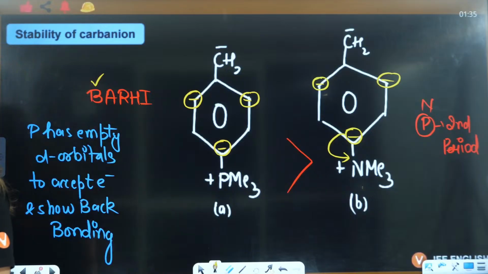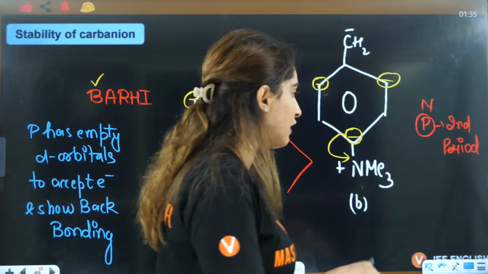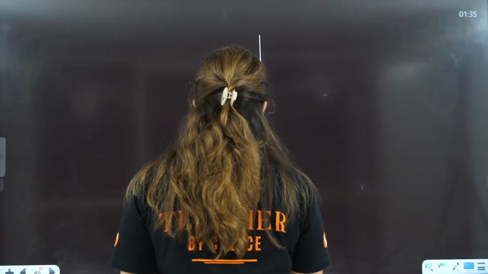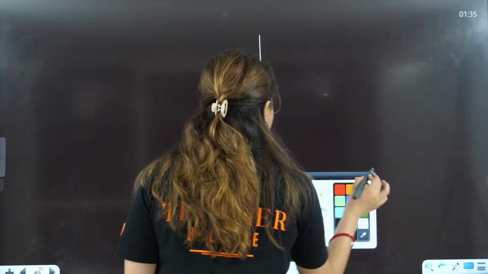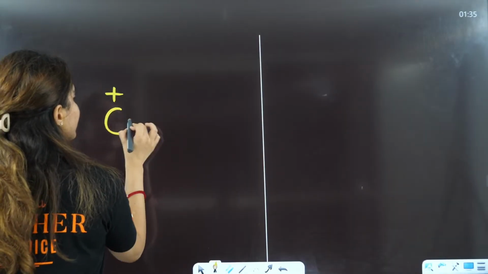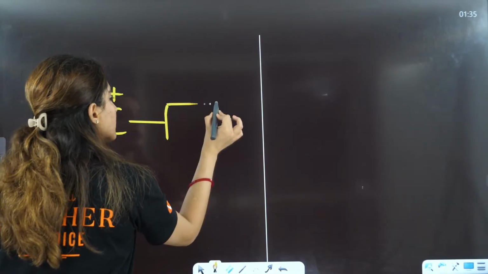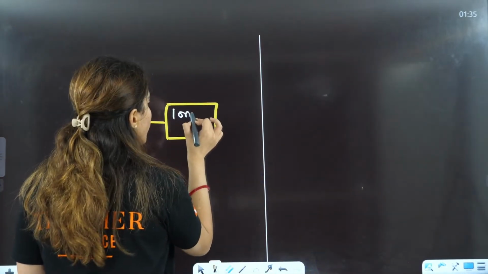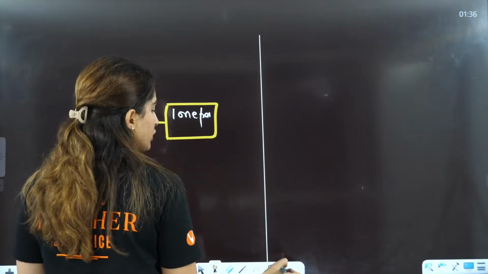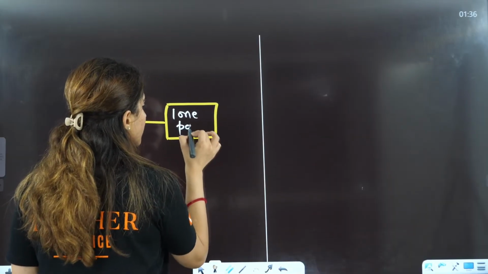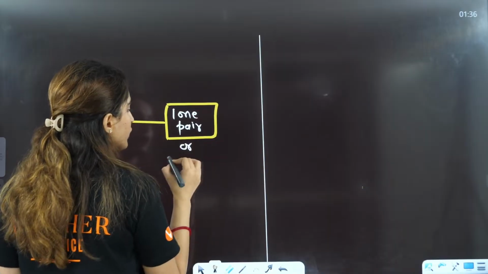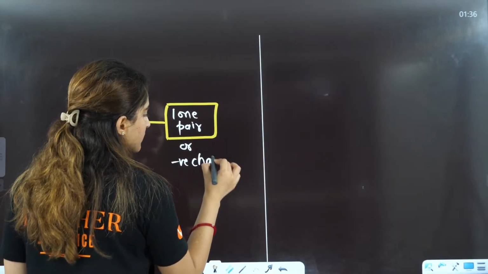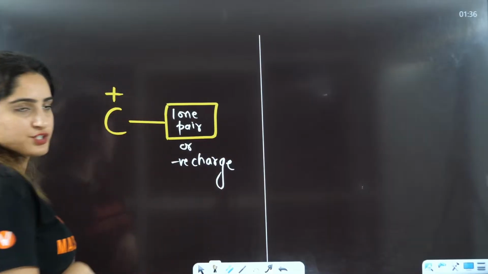Okay? Yes, everybody, tell me in the chat box if that is clear. If there is any confusion in this concept, see. Back bonding: when you have a carbocation, you want to see a lone pair, or you want to see a negative charge, which is electron rich.